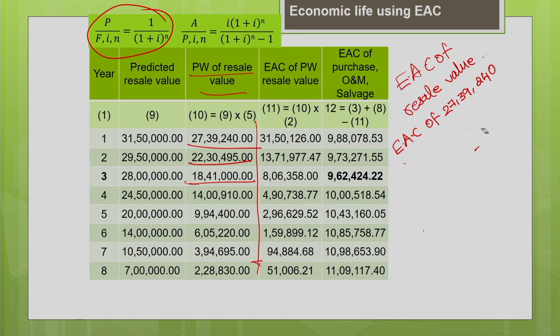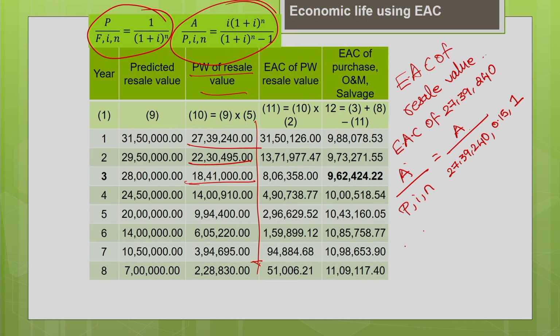Okay. For this we have to find the equivalent annual cost. So, we need to find A for the given P, I, N. So, A for the given 27 lakh 39,240, interest rate 0.15, N is 1. So, you know the factor already, okay. Use this formula, I into (1 plus I) power N divided by (1 plus I) power N minus 1, already we have estimated these factors. So, it is nothing but 0.15 into 1.15 divided by 1.15 minus 1.